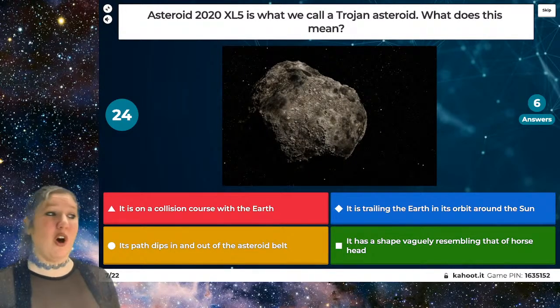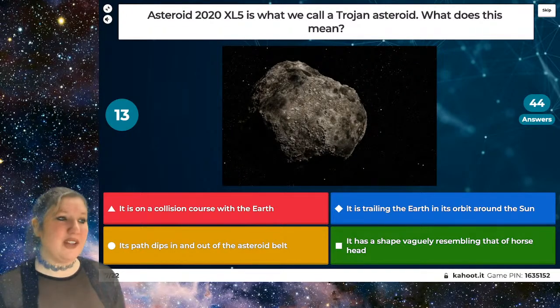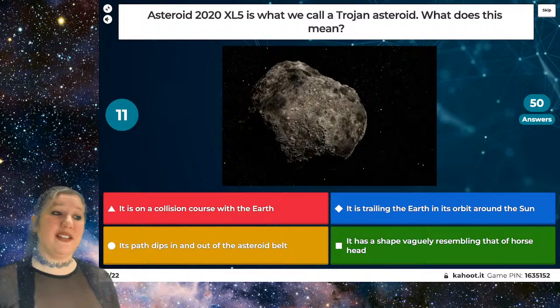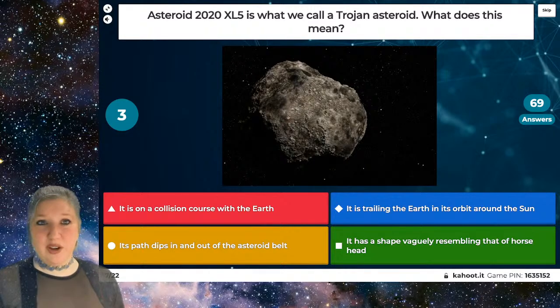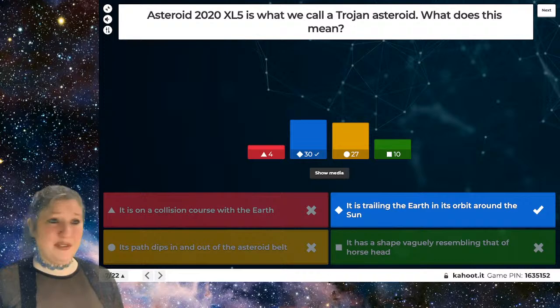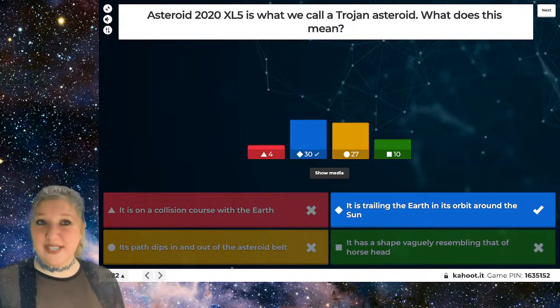Does it mean that it's on a collision course with the Earth? Does it mean that it is trailing the Earth in its orbit around the Sun? Does it mean that its path dips in and out of the asteroid belt? Or does it mean that it has a shape vaguely resembling that of a horse head? So what is a Trojan asteroid? Got a couple of seconds left. And the correct answer is it is trailing the Earth in its orbit around the Sun.